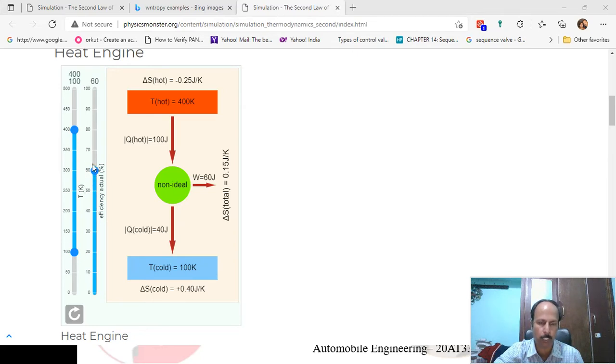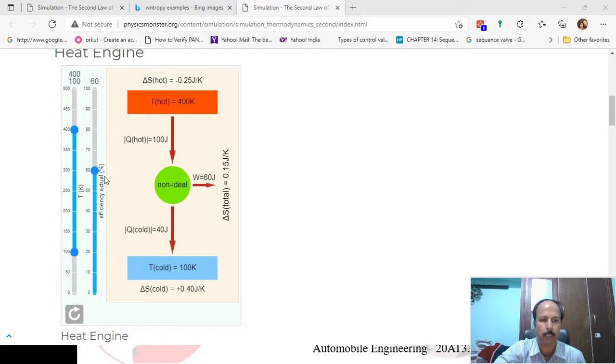You can use these two sliders. This slider can be used to increase or decrease the temperature of the hot body and cold body, and this slider can be used to increase or decrease the efficiency of the engine. For this simulation, let us adjust the temperature of the hot body to 400 Kelvin and the temperature of the cold body to 100 Kelvin.